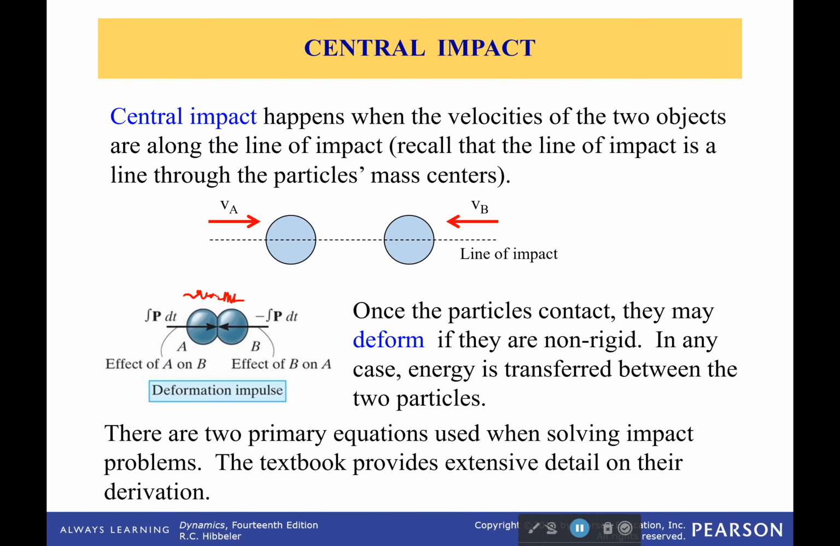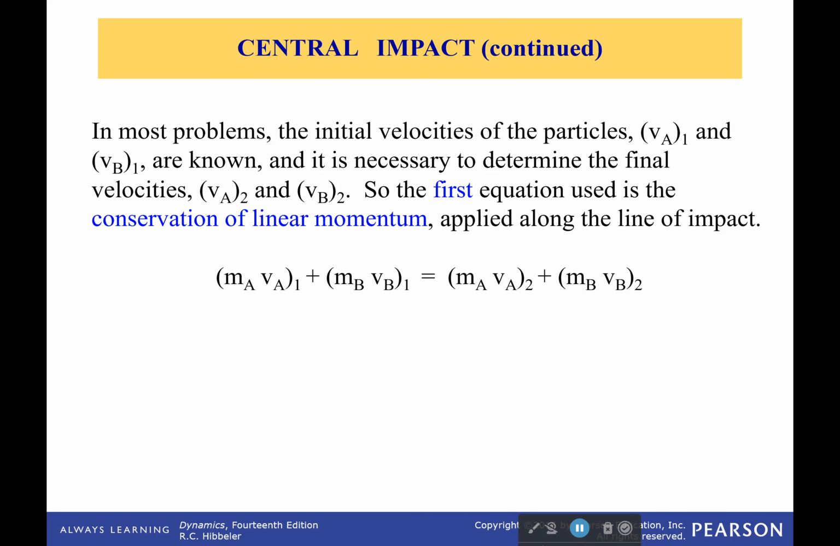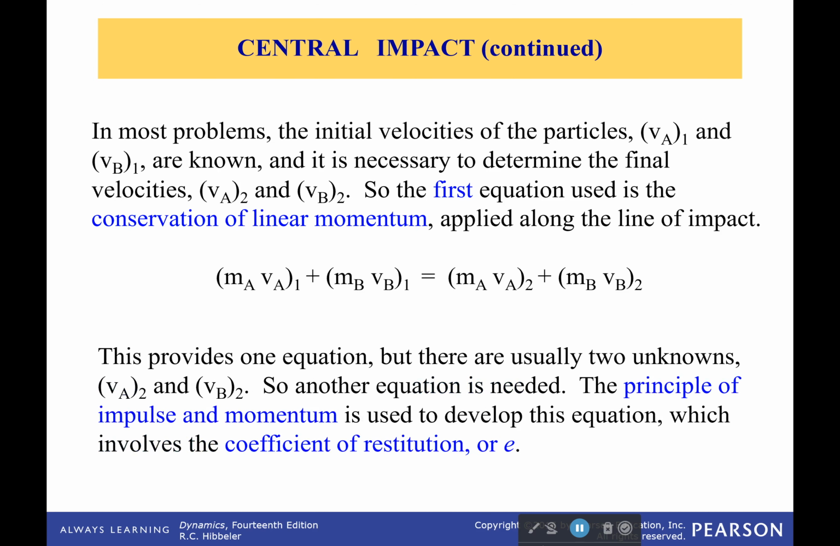Now there are two primary equations when solving impact problems, and you can find their derivation in the book. The first one is simply conservation of momentum. This can be applied along the line of impact. Now, the issue we run into is that there are usually two unknowns. We might know what velocity A is after the impact, but not velocity B. Or we don't know either of them.